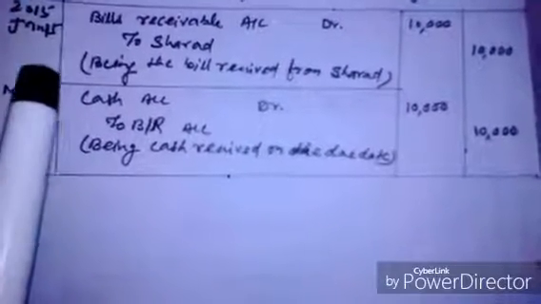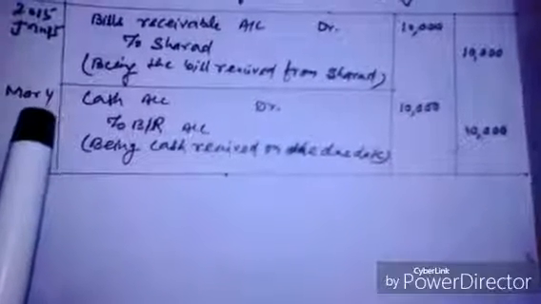And after 2 months, from 1st January, that means 1st March plus 3 days, on 4th March when Shyam received cash, the journal entry will be cash account debit 10,000 to bills receivable account 10,000, being cash received on the due date.